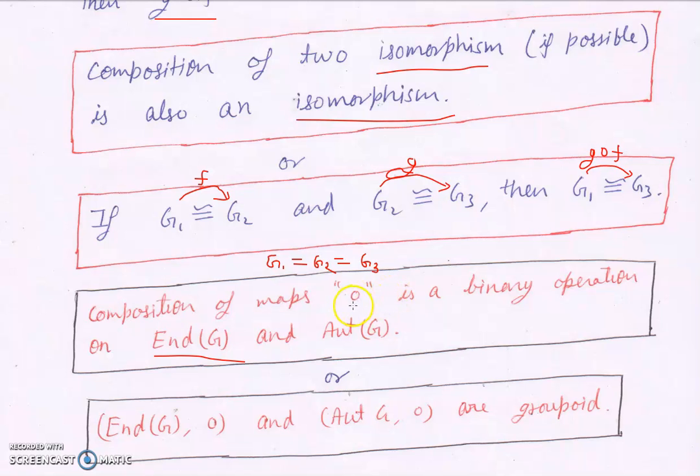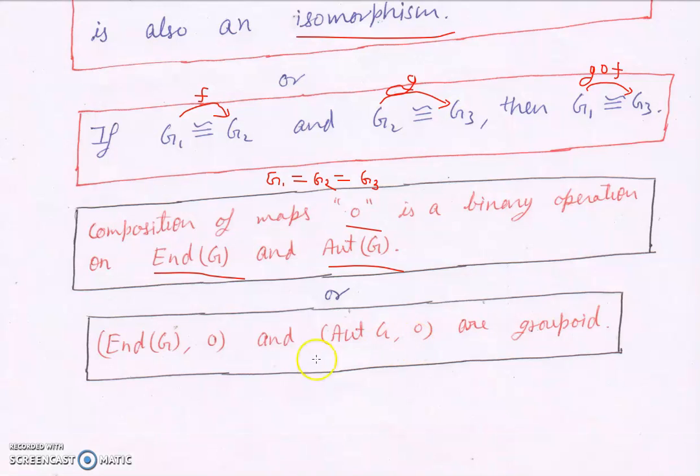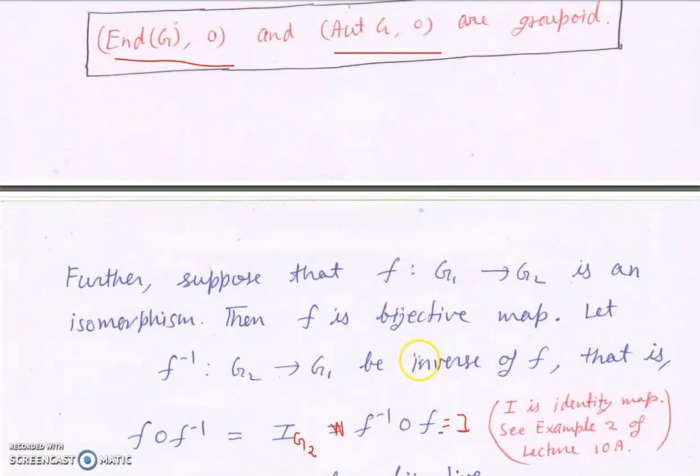So this composition of maps o is actually a binary operation on Aut(G) and End(G). End(G) is the set of all endomorphisms on G, and Aut(G) is the set of all automorphisms on G. So you may say that (End(G), o) and (Aut(G), o), these two are actually groupoids because o is a binary operation. o means composition of maps.